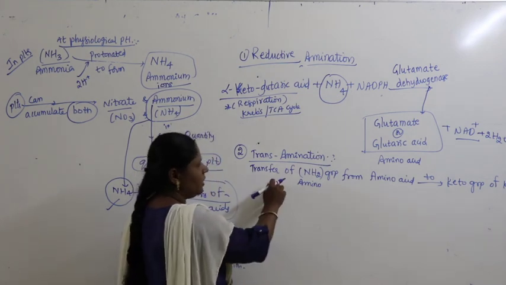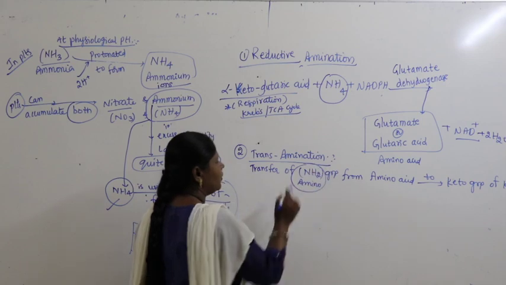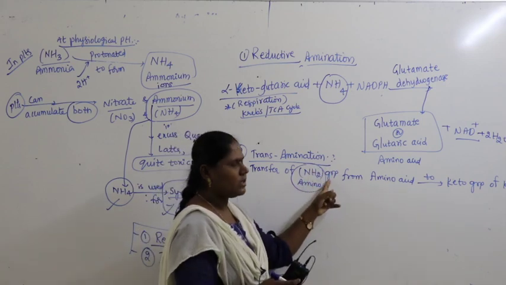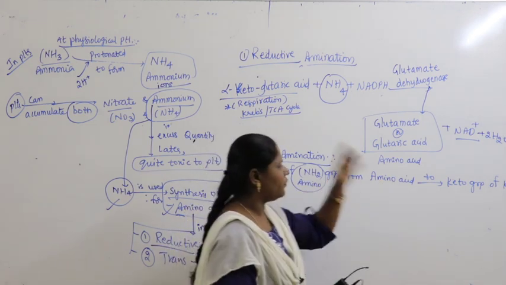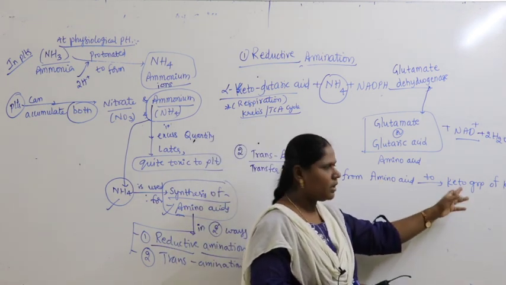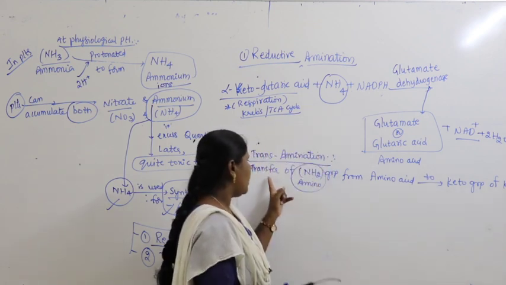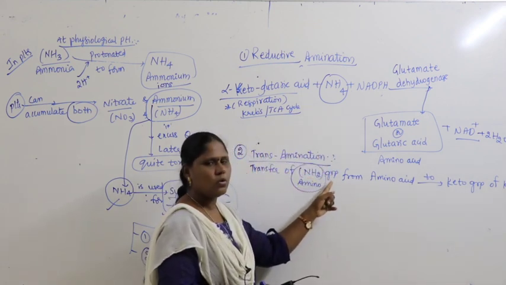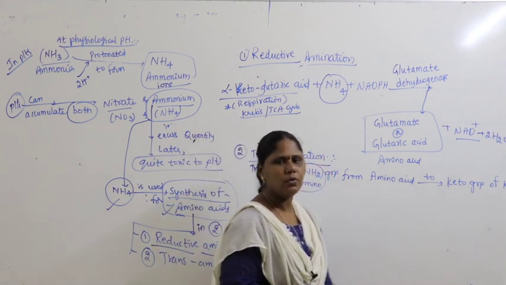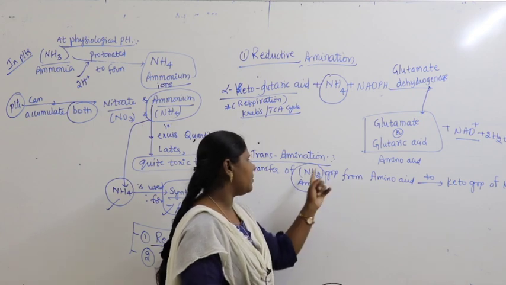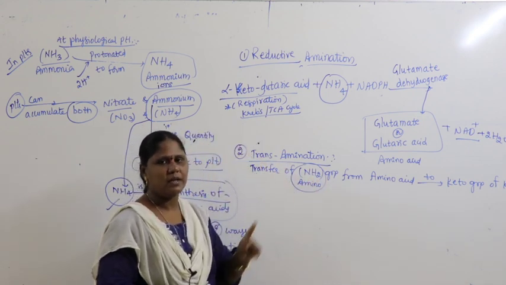If you look at what's happening, what is getting transferred here? Amino group is getting transferred. This amino group is getting transferred from where? From an amino acid. Getting transferred or shifted to whom? Keto group. Keto group, where is it present? Keto acid. So there is a transfer of amino group from amino acid to keto group of keto acid. As a transfer of amino group is happening, the reaction is said to be transamination.